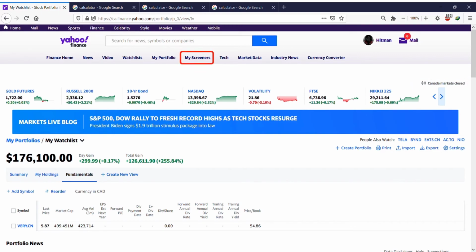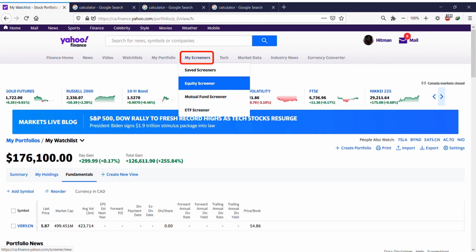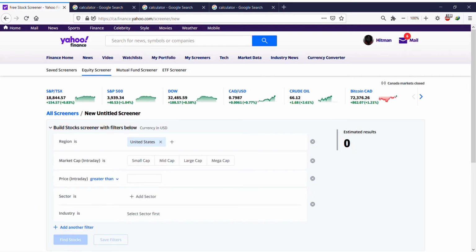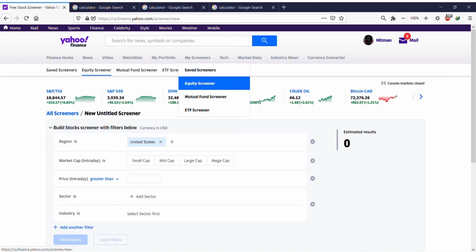What else? My portfolio. Oh, my screeners. In this section, if you go to my screeners, equity screener, here's where you can, for example, imagine you want to find all the stocks under $1 in Canada, all of them. Here's for you. You go to my screeners and equity screener. Mutual funds, you can find mutual funds. ETF, you can find ETFs.